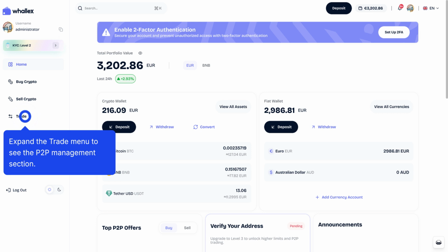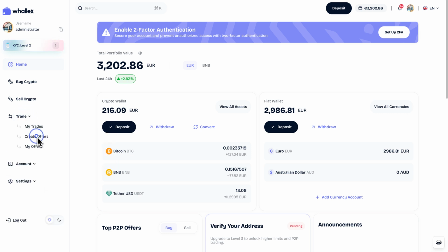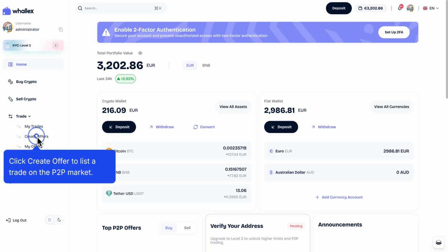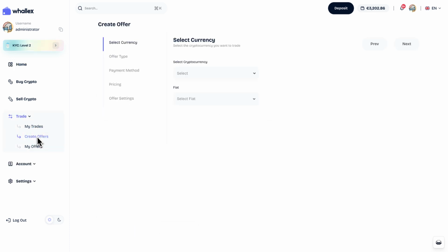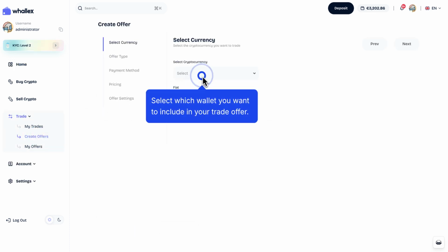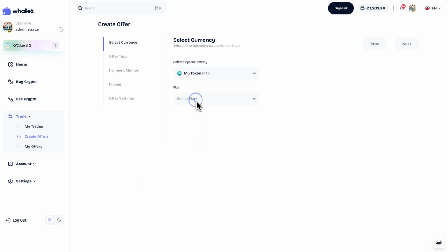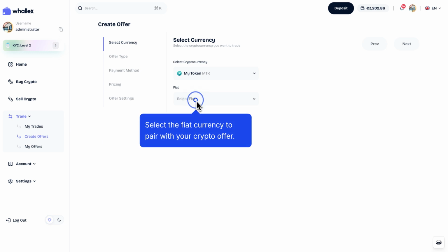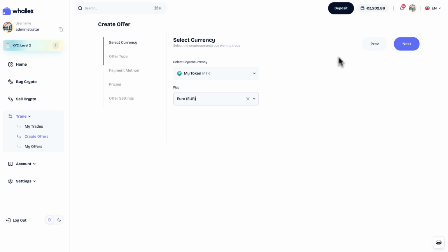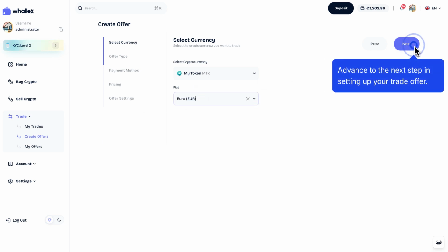Expand the Trade menu to see the P2P Management section. Click Create Offer to list a trade on the P2P market. Select which wallet you want to include in your trade offer. Choose your custom tokens wallet to create a trade offer. Select the fiat currency to pair with your crypto offer. Advance to the next step in setting up your trade offer.